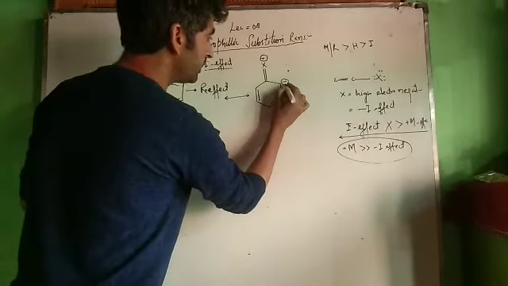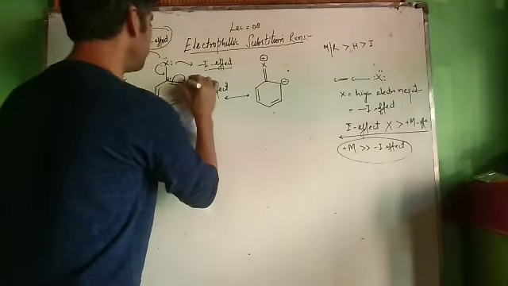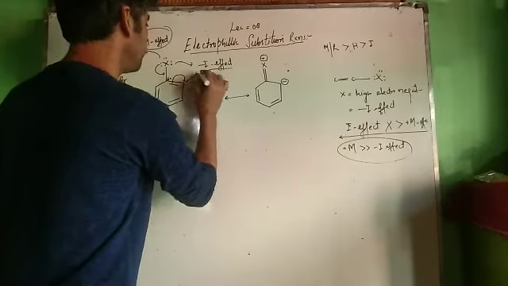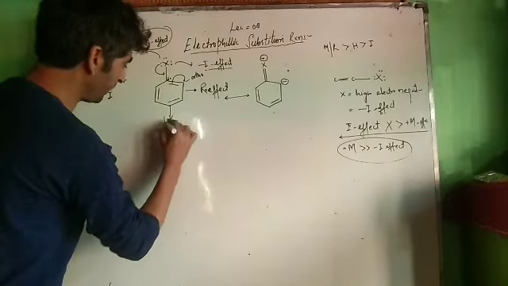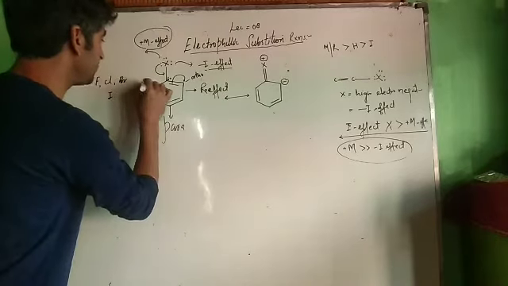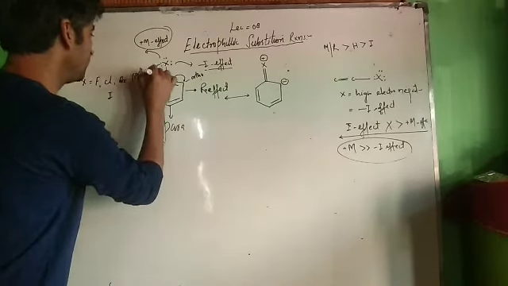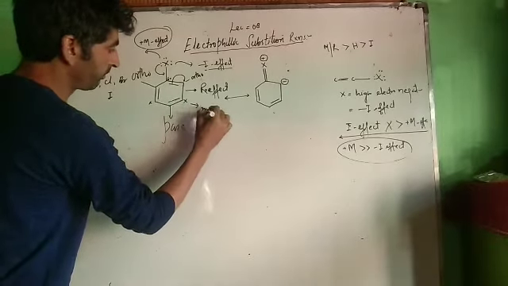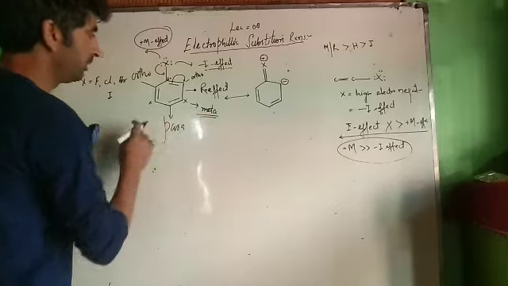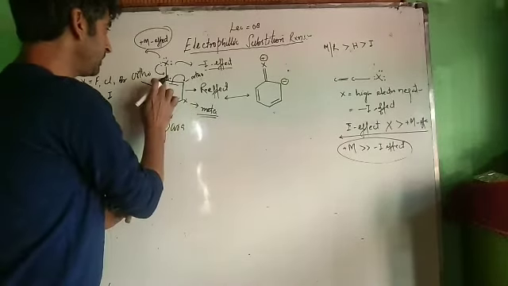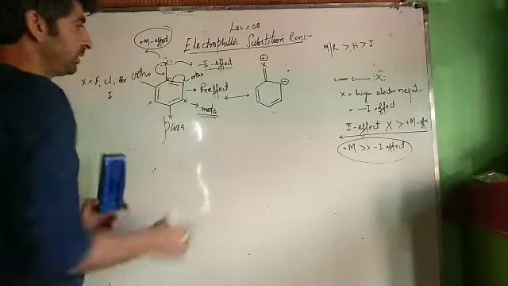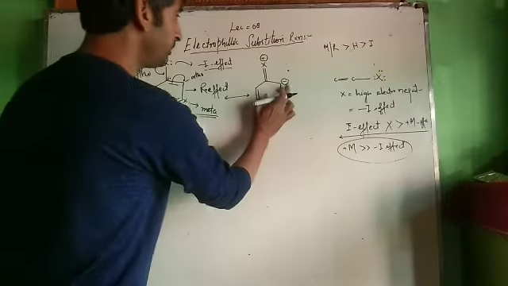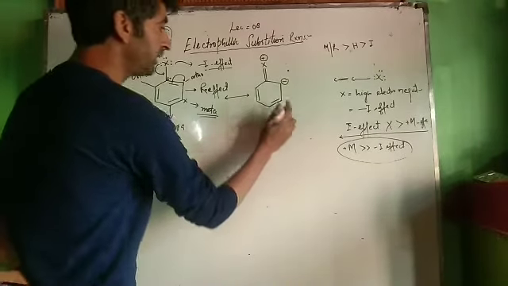Now electron density has increased at this position. This position is called the ortho position. This position is called the para position, and this position is called the ortho position. This position and this position are called meta positions. The ortho position is the position next to the group which is the substituent on the benzene ring. At the ortho position, electron density increases.